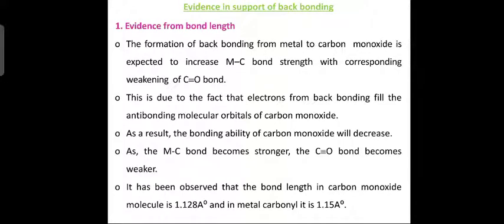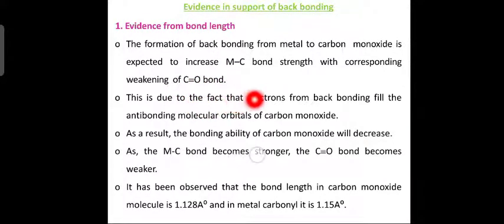Next line. Now we see evidence in support of back bonding. What are the various evidences in support of back bonding? First evidence is evidence from bond length. The formation of back bonding from metal to carbon monoxide is expected to increase the metal-carbon bond strength with corresponding weakening of the carbon-oxygen triple bond. When the metal-carbon bond increases, automatically this will weaken the carbon-oxygen bond. So this bond becomes weak.